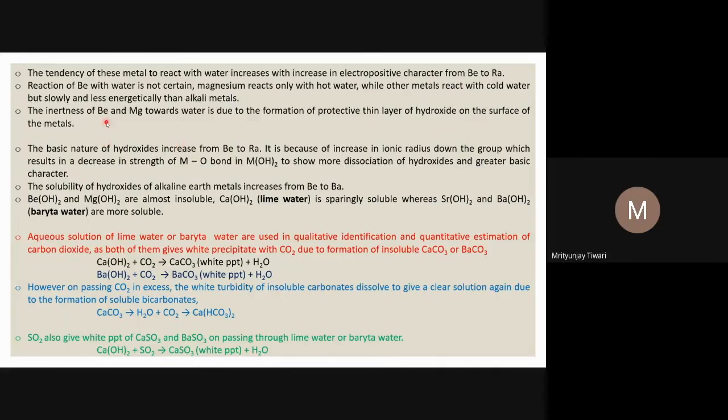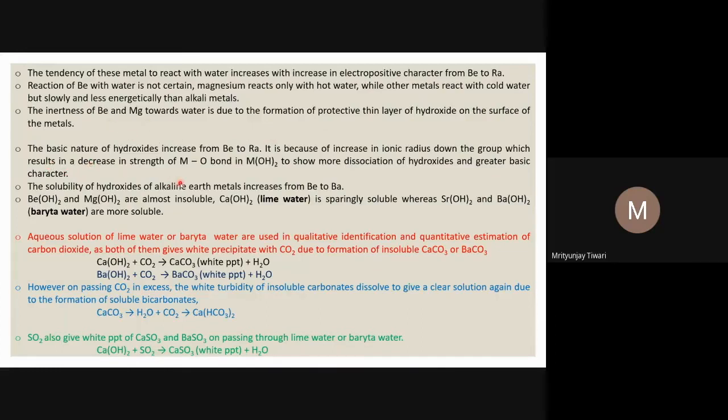The inertness of beryllium and magnesium towards water is due to the formation of a protective thin layer of hydroxide on the surface of the metals. This is one thing you should remember. Sometimes questions are asked about the formation of this thin layer of hydroxide. And in the case of oxygen, when it reacts with air, it forms a thin layer of oxide. So some inertness comes in the case of beryllium and magnesium.